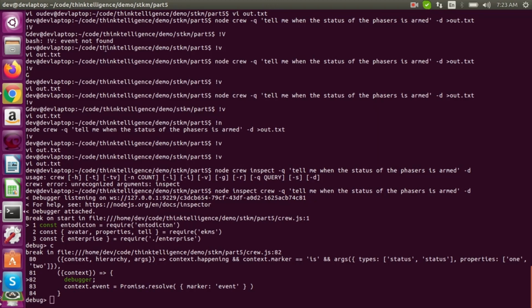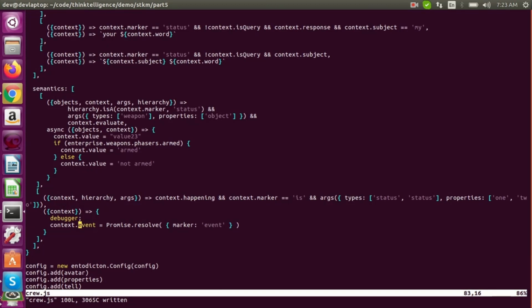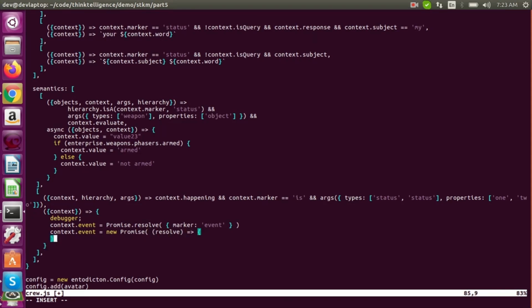So what are we going to do? Okay, let's make an event that will fire when the status has changed. New promise. Do resolve this, that, this. Okay, so let's do this. So we'll just make a callback function.